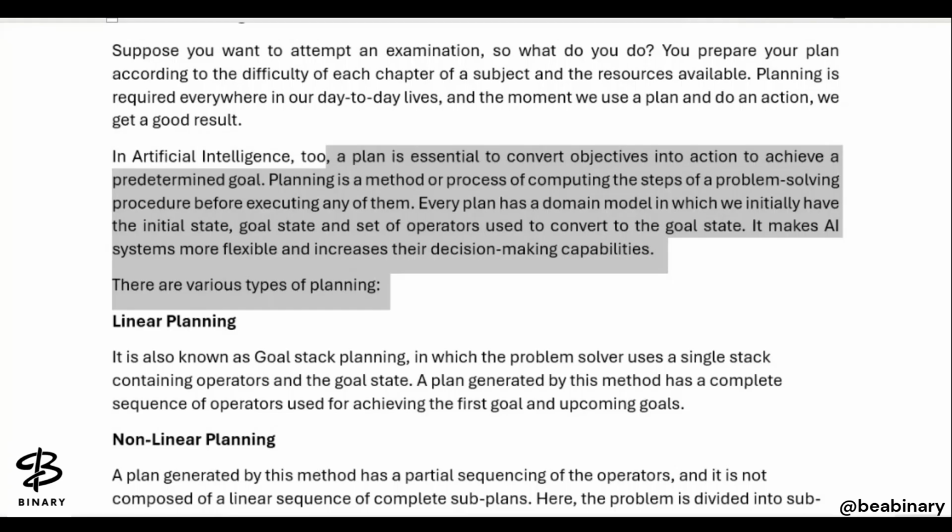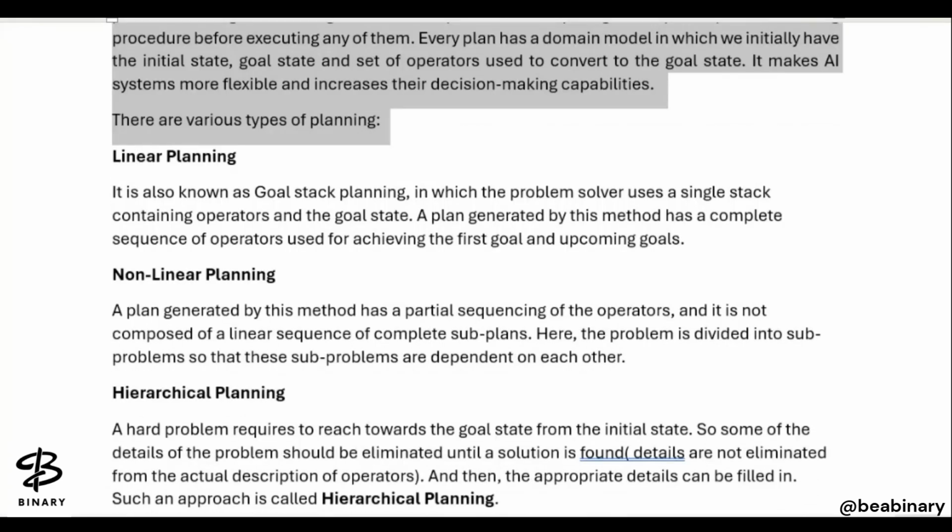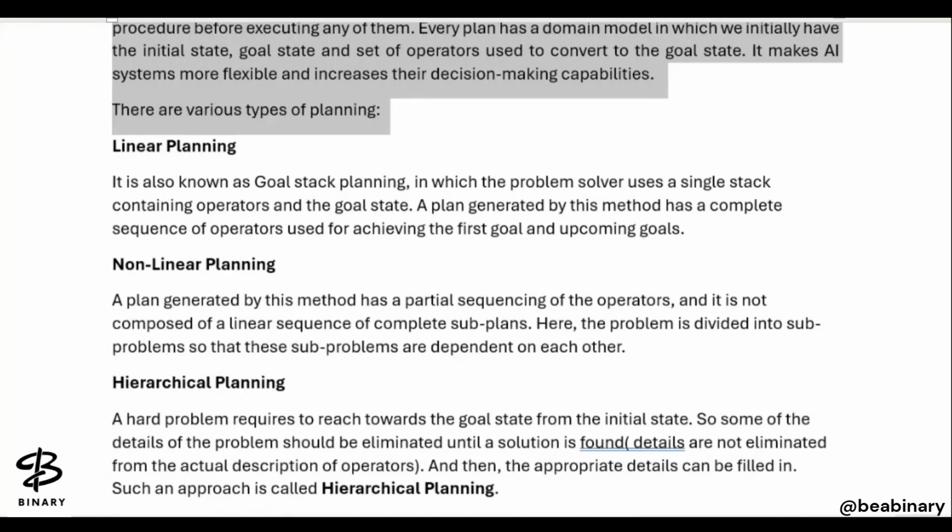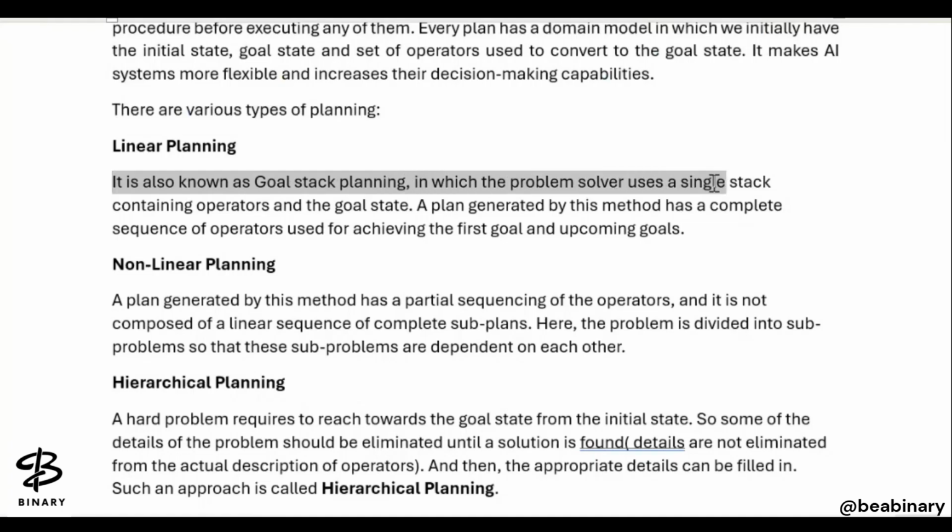As we discussed yesterday, there are different types of planning. According to our syllabus, we are going to discuss first linear and non-linear planning. Yesterday we discussed classical planning. Classical planning, forward planning and backward planning are kinds of linear planning. Linear planning is also known as goal step planning, in which the problem solver uses a single step.